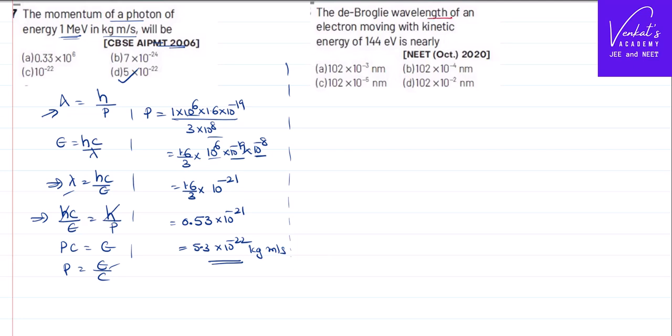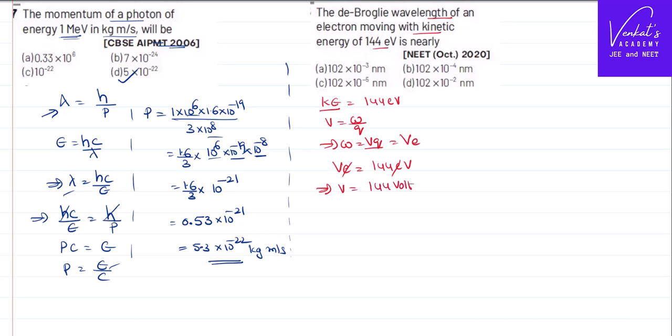The de Broglie wavelength of an electron moving with a certain kinetic energy is how much? Kinetic energy is given in the problem as 144 electron volts. To simplify that, we can use the definition of potential as work done per unit charge, which implies work done equals VQ. So kinetic energy can be expressed as VQ, or Q is nothing but electron charge, so VE equals 144 electron volts. Electron can be cancelled. It means the applied voltage is 144 volts. Having energy 144 electron volts means we have applied a voltage of 144 volts.